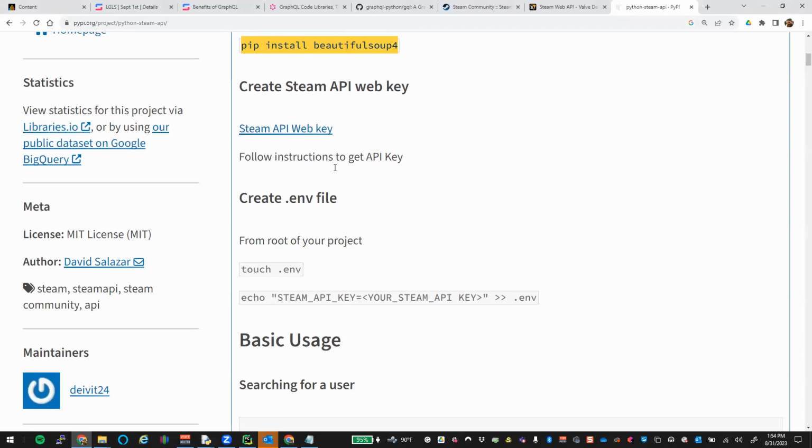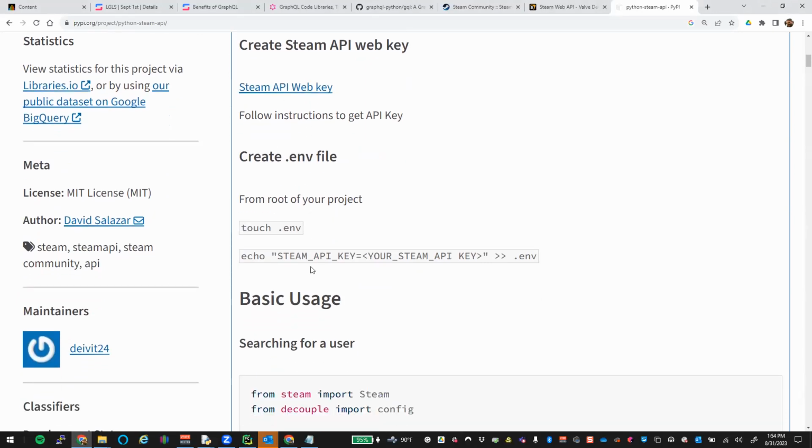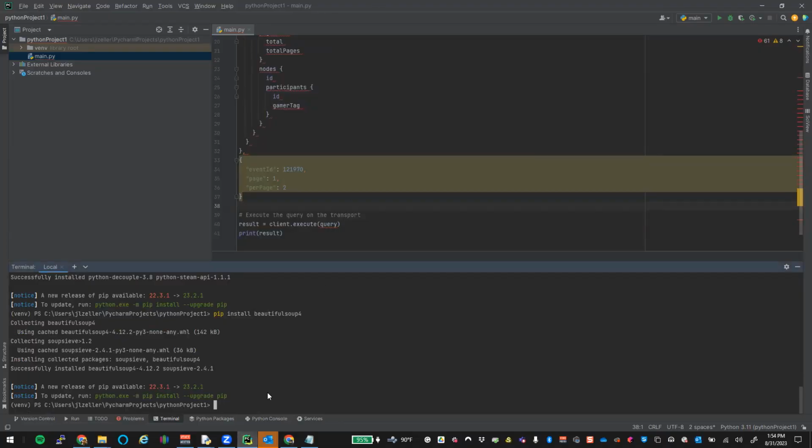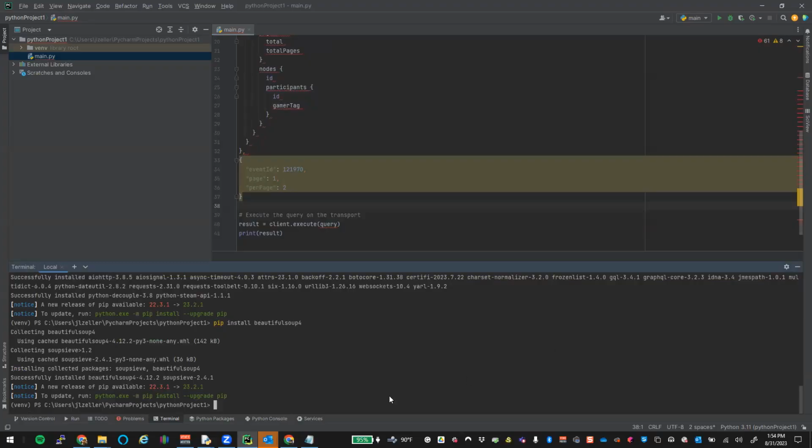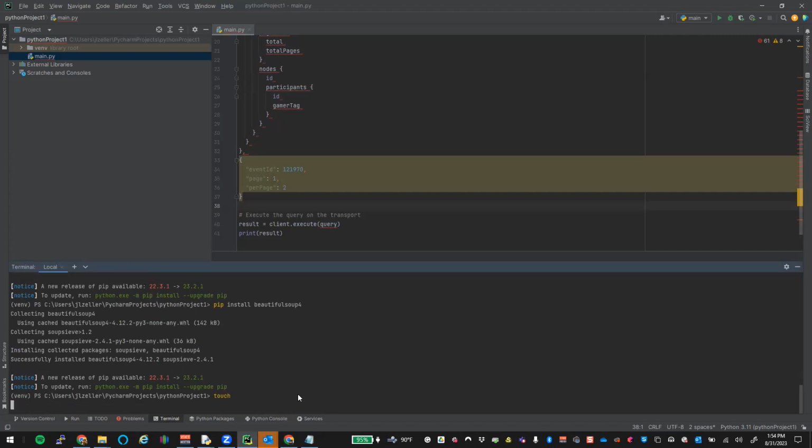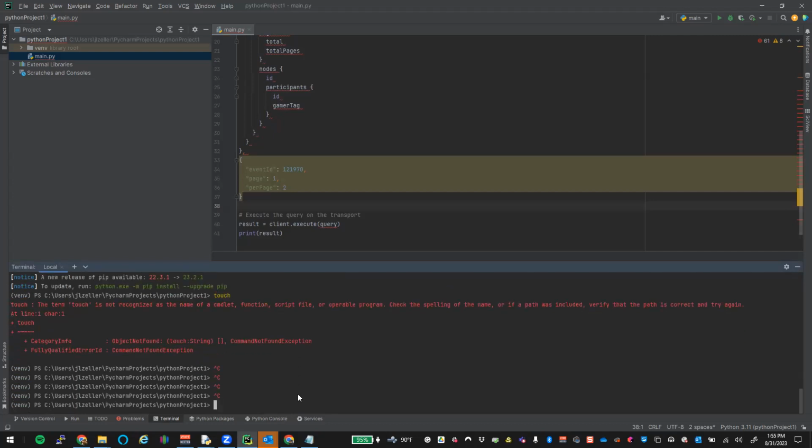And we got a Steam API, follow instructions, create an environment file. Aha. So this is when we create this file, that's what we're going to store our Steam key in, so it's not in our code. Remember how I talked about creating environment files or config files? It's going to pull that from a separate document that the end user would never get to see. So in here, we could do something very similar where it says touch env. I don't think touch actually works in this, but we can try. So no, touch is not found.